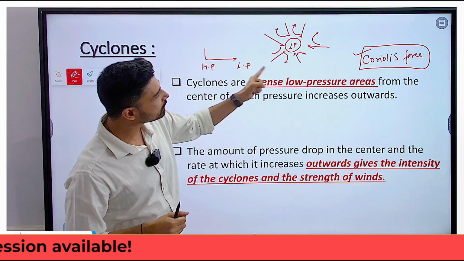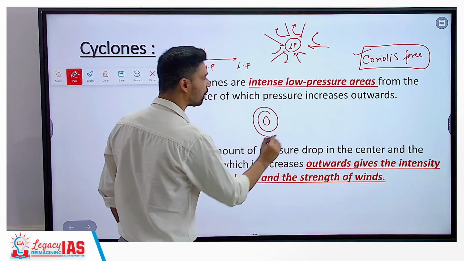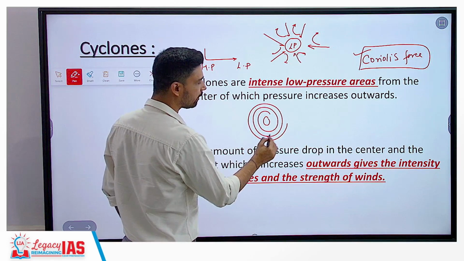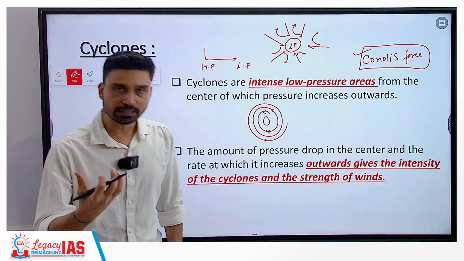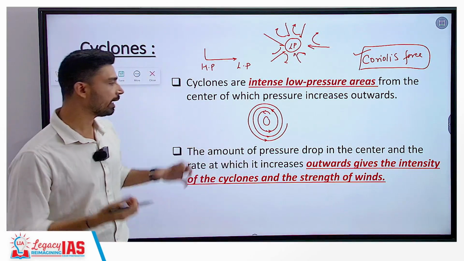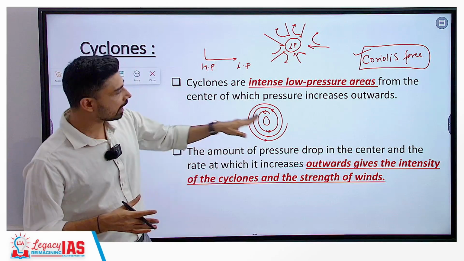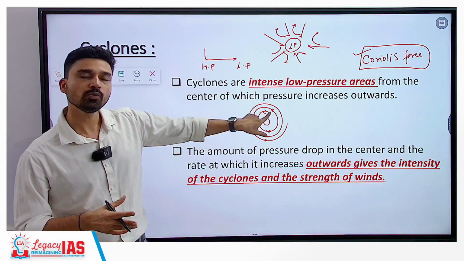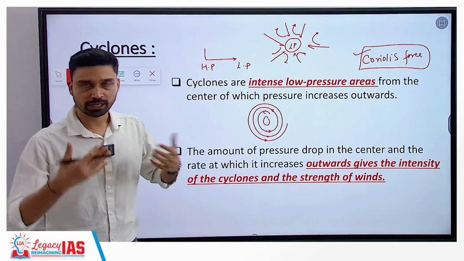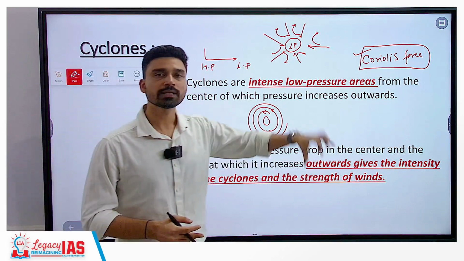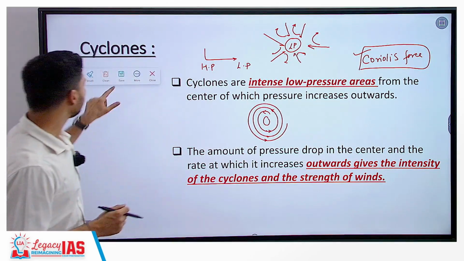Because wind is not able to travel in a straight line, it begins to circulate around this low pressure center in a circulatory or rotatory fashion, and it is this motion of wind, which gradually becomes very intense with very high velocity, that we call a cyclone. The higher the difference in pressure between the outer part and the inner part of the cyclone, the higher will be the velocity of the wind, and the stronger the wind, the greater the intensity and magnitude of the cyclone. So that is how we can define a cyclone.